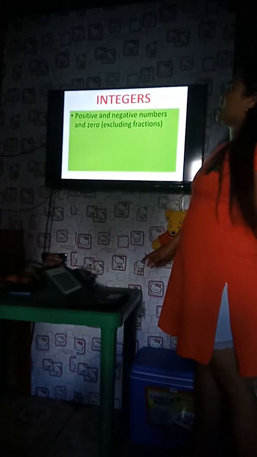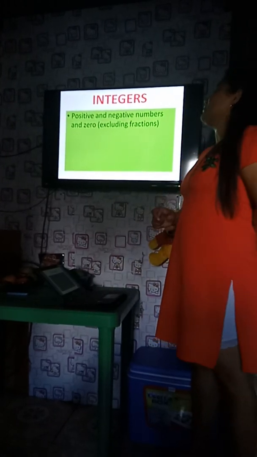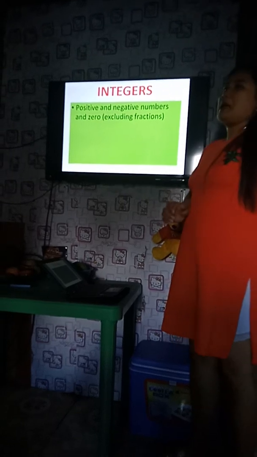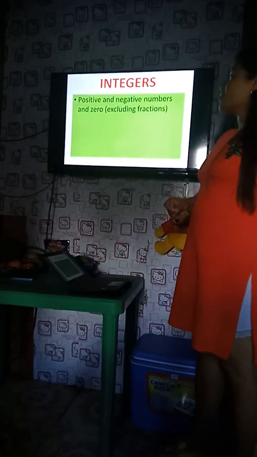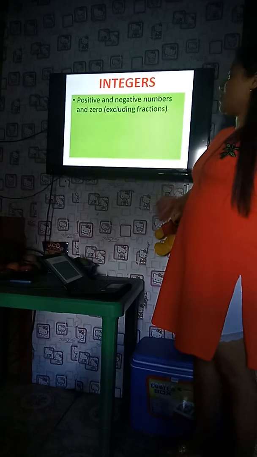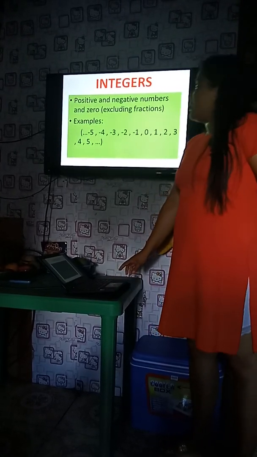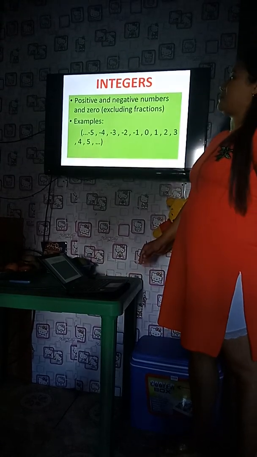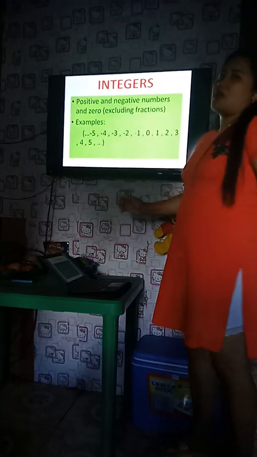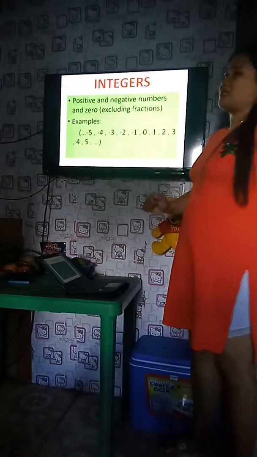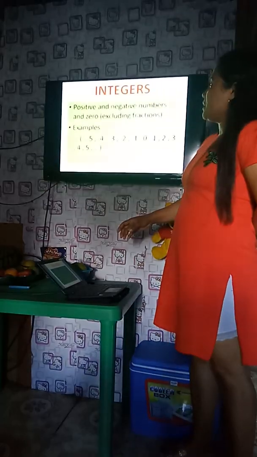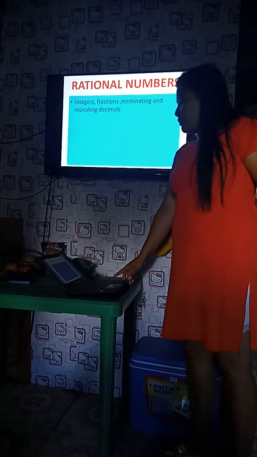The third one is about integers. Integers are just the positive and negative numbers plus 0, but fractions are not included. We have here examples of positive and negative numbers plus 0: from negative 1 down to negative infinity, then 0 up to positive infinity. These are integers.